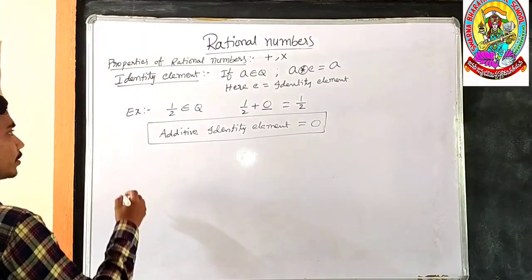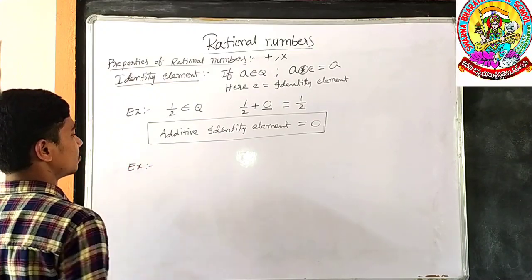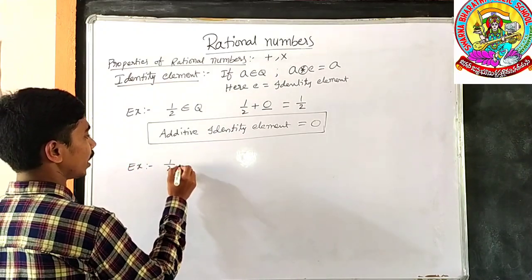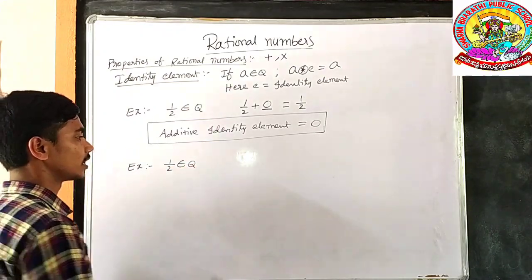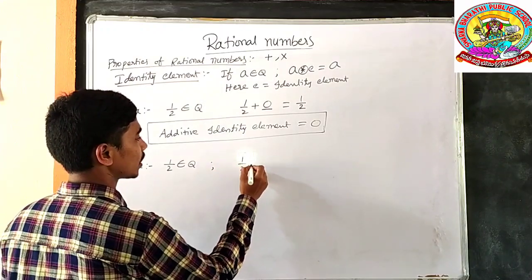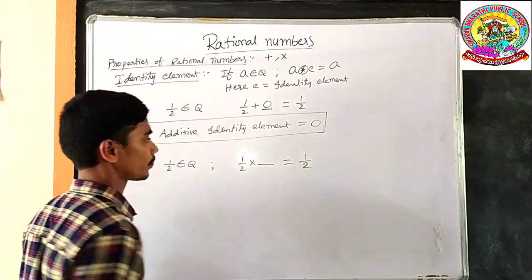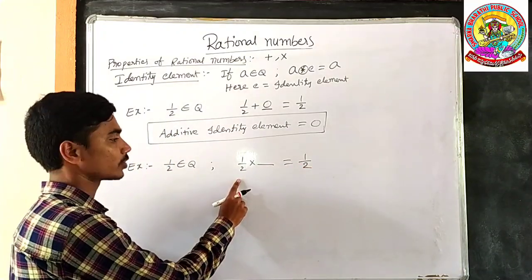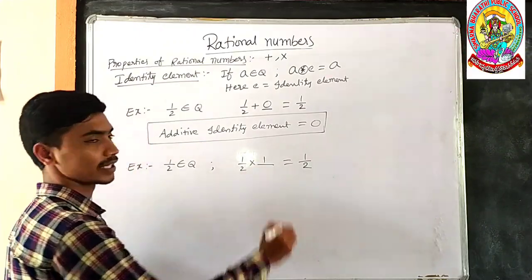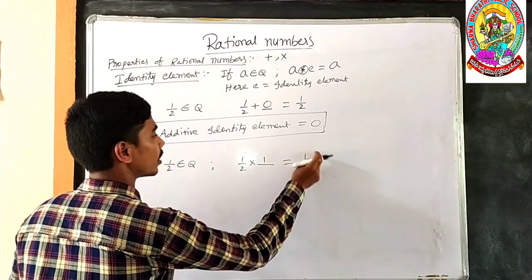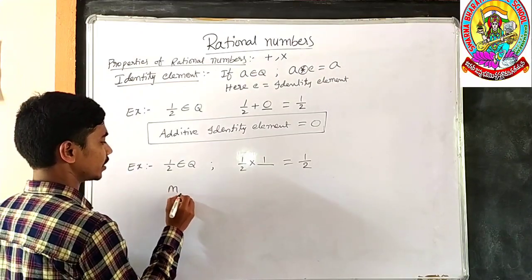So we shall check the identity element of the rational numbers under multiplication. If 1 by 2 belongs to Q, then what number should be multiplied with 1 by 2 to get the same answer of 1 by 2? By which number do you have to multiply 1 by 2? If you multiply with 1, you get the same answer as the number you have taken. So, the multiplicative identity element.